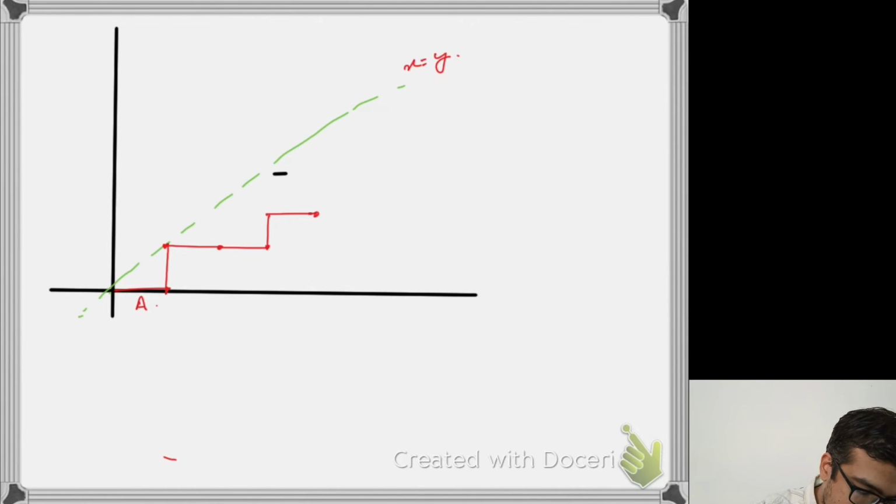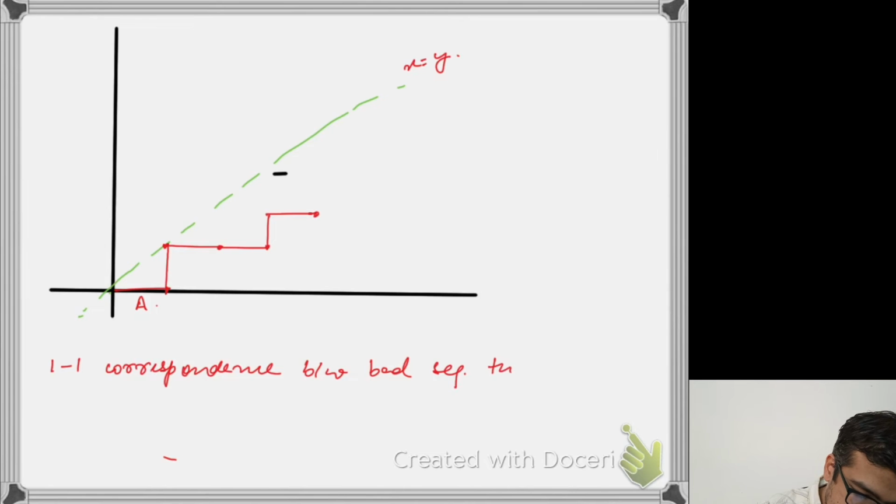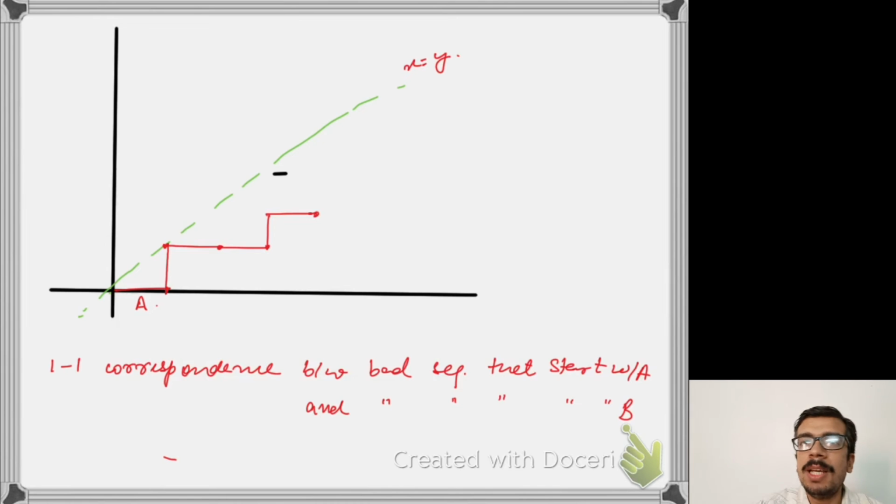So the idea is that we are trying to develop a one-to-one correspondence between bad sequences that start with A and bad sequences that start with B. Bad sequences which start with B are essentially all the sequences which start with B. So how do I develop a one-to-one correspondence?